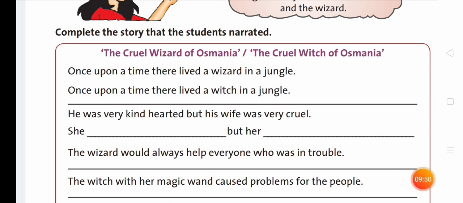I am reading the full sentence. Once upon a time, there lived a witch in a jungle. It is the full sentence of line number 1.